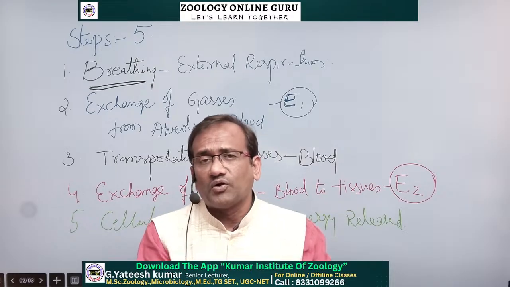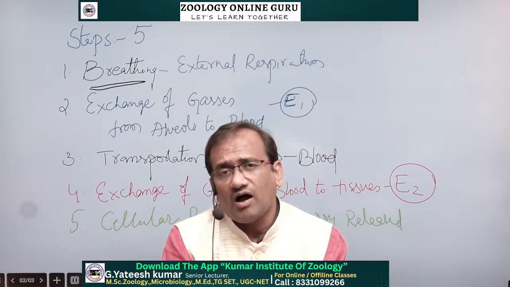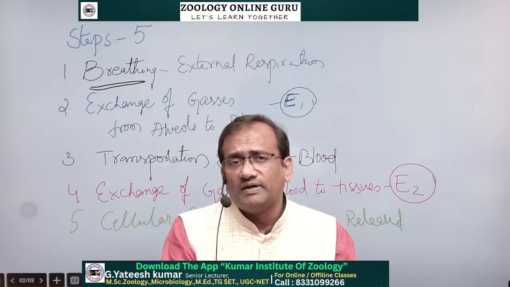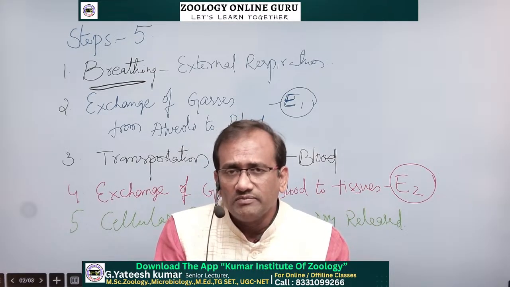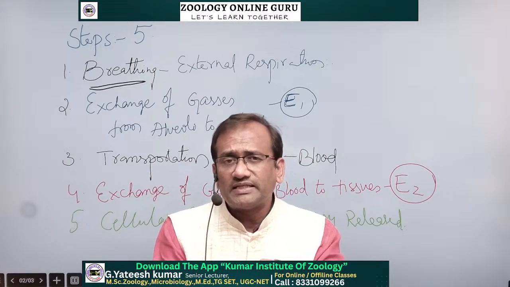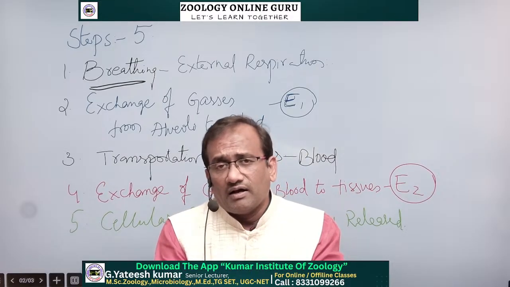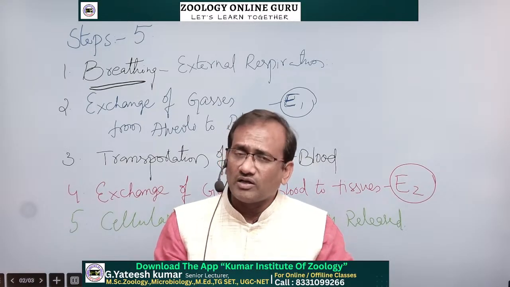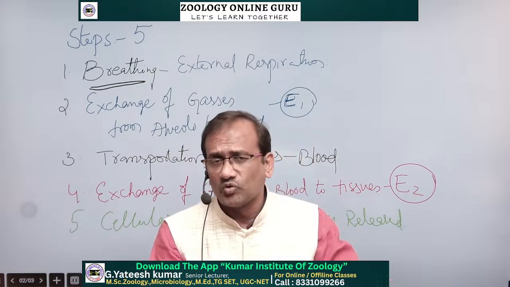So what is required for breathing? For breathing we require the respiratory system. Do all organisms on the earth require the same type of respiratory system? No. Organisms of different phyla have different types of respiratory organs. So in the respiratory system we have respiratory organs, and different types of organisms have different types of respiratory organs. We will just discuss it here, and tomorrow we will elaborate on that topic.